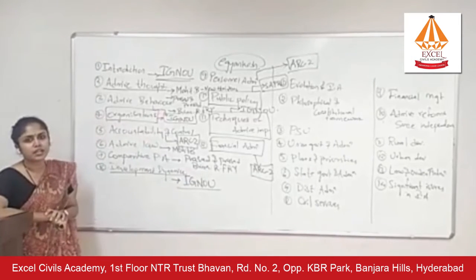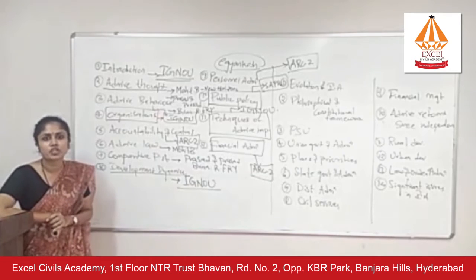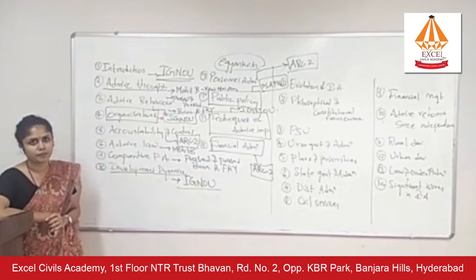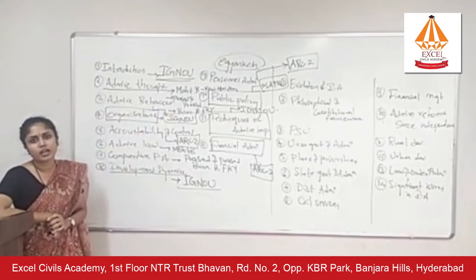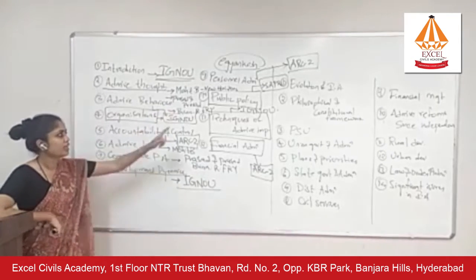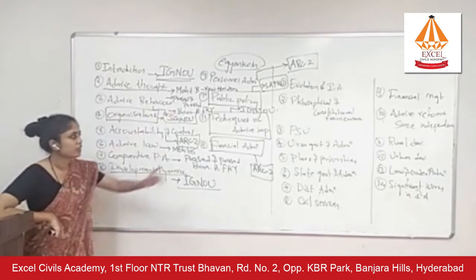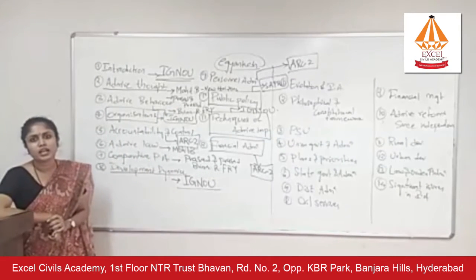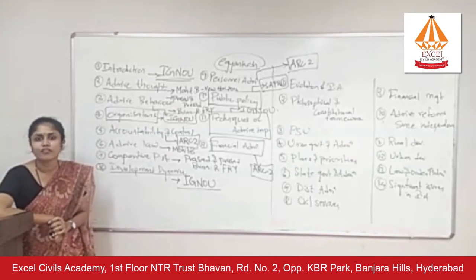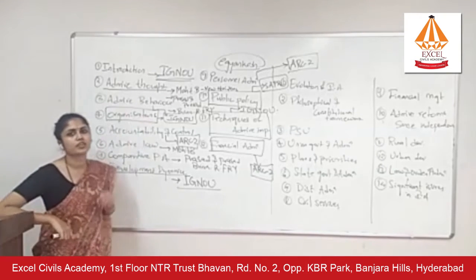Ninth chapter, personnel administration, ARC2 report, and the report's name is Refurbishing of Personnel Administration. Tenth chapter, public policy from Sapru and IGNOU. Eleventh chapter, techniques of administrative improvement from IGNOU. Twelfth chapter, financial administration from ARC2 report, and the report's name is Strengthening of Financial Management Systems. So these are the sources for paper 1.